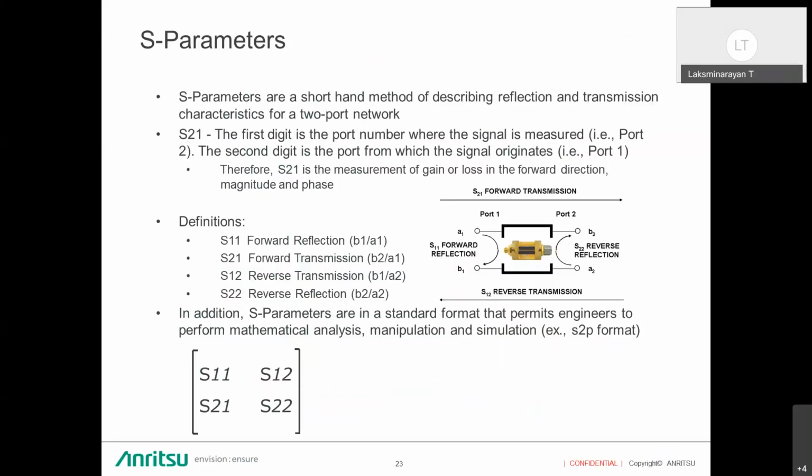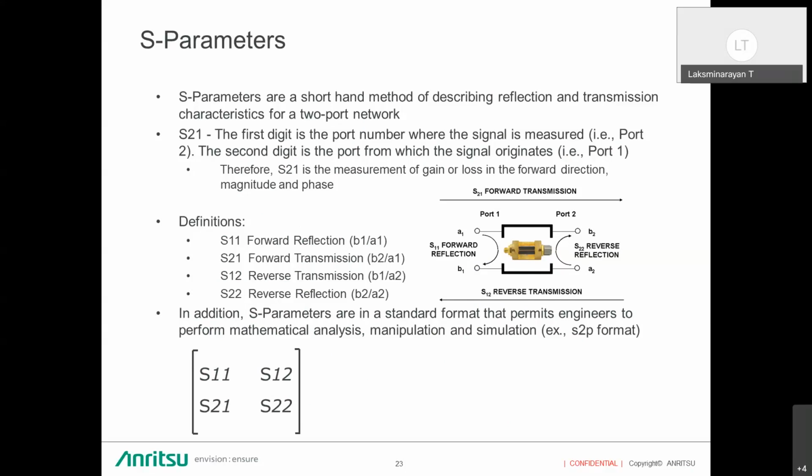So these are the S parameters, the same. S parameters are a shorthand method of describing reflection and transmission cases of a two-port network. And S21: when you come to S21, the first digit, 2, is the port number where the signal is measured, and the second digit, 1, is the sourcing or originating port, where the signal will be fed to the device and measured at port 2.